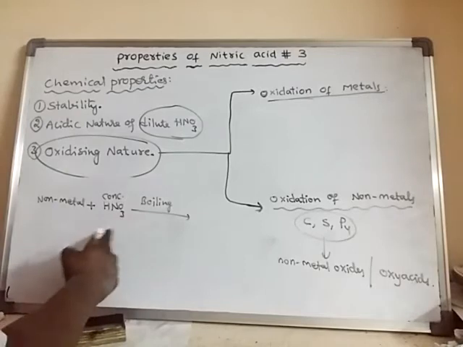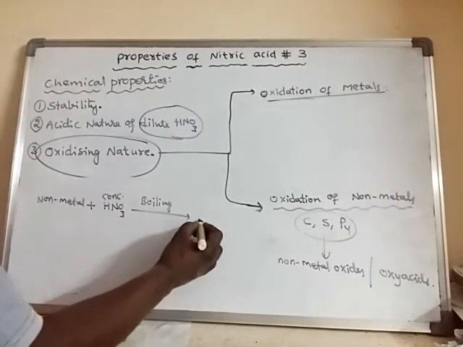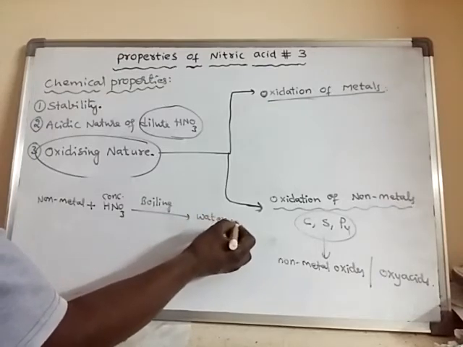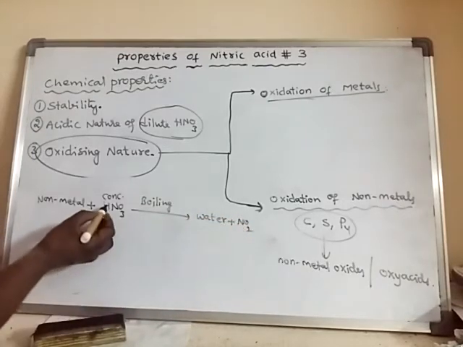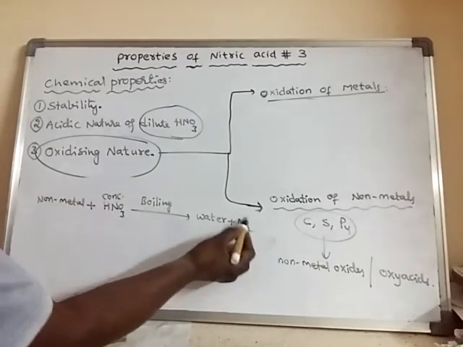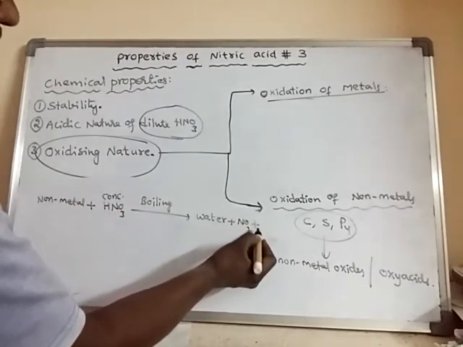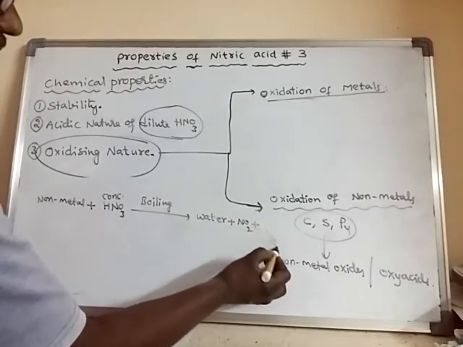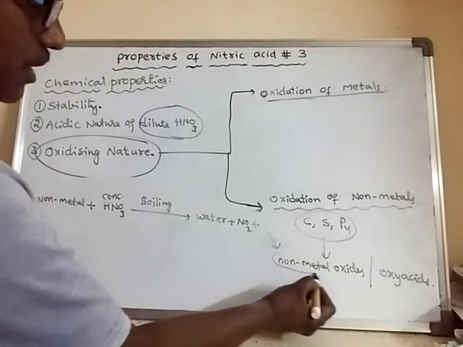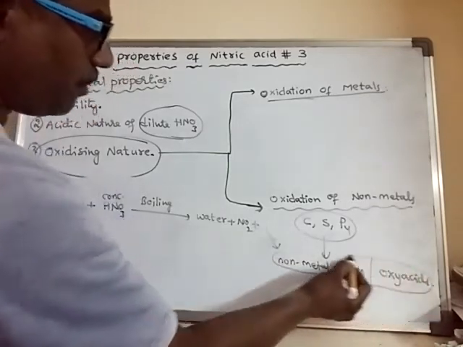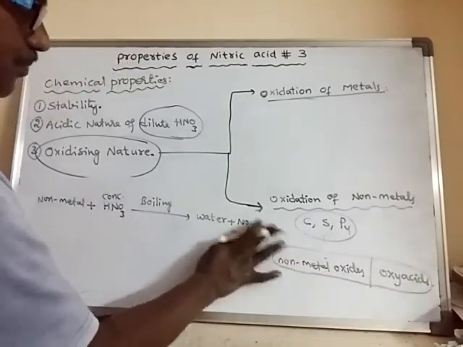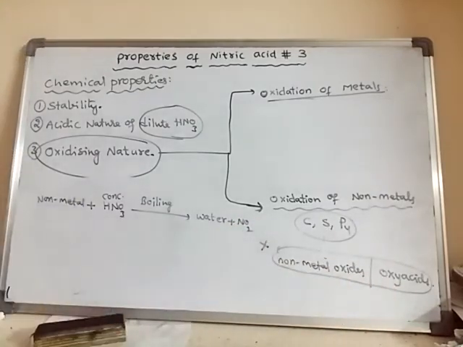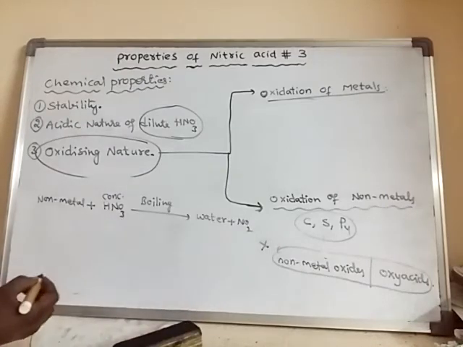Here the products formed are water, NO2. Remember, as we are using concentrated nitric acid, NO2 is formed, and the other product is either a non-metal oxide or else an oxyacid. So let us take an example.